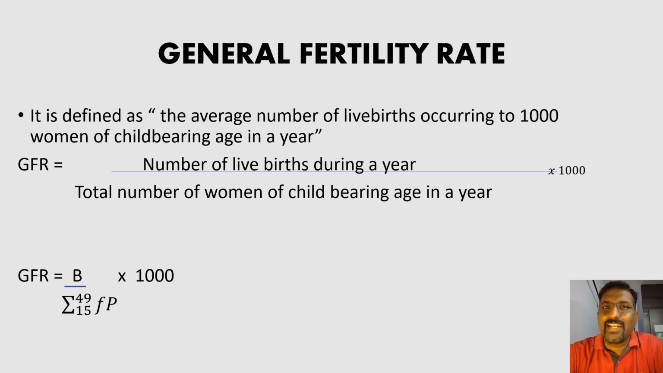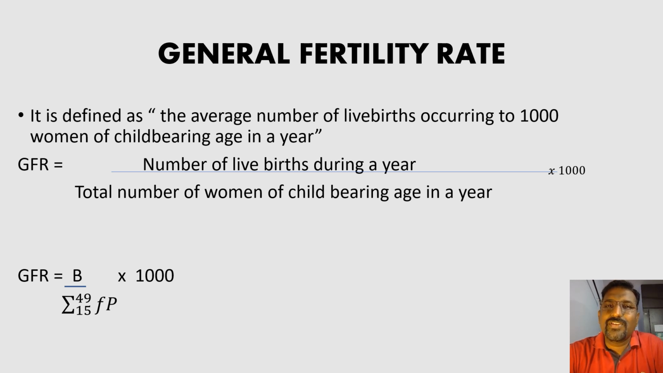Now you can understand what they have rectified if we compare it with CBR. In CBR, they considered both men and women population. Now here they have considered only women population. That means the first demerit of CBR is rectified. So what is the formula? GFR is equal to the number of live births during a year divided by the total number of women of childbearing age in a year, into 1,000.